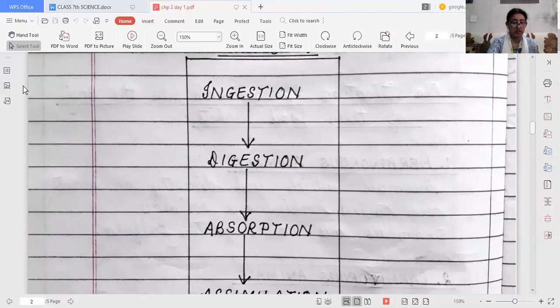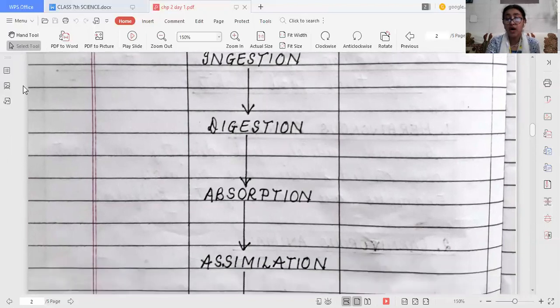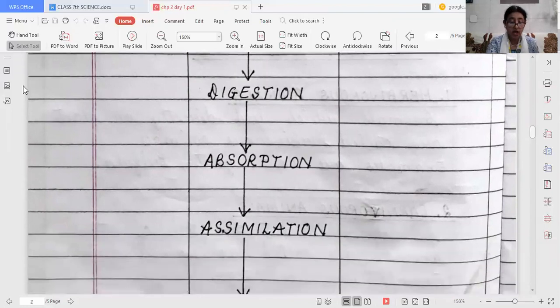Once the food is taken in, the second step is digestion. What is digestion? The process of converting complex food into simple and soluble form is known as digestion. Means whatever food is eaten by any organism will be digested by that organism. The complex food will be converted into simple and soluble form. That is digestion.